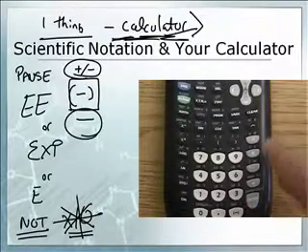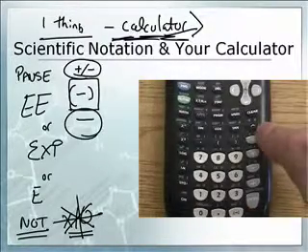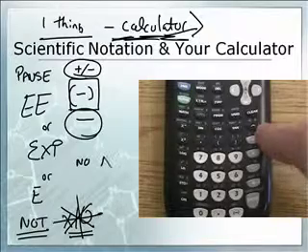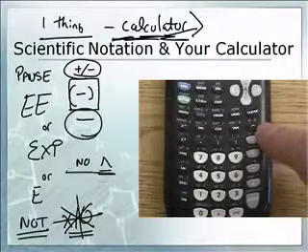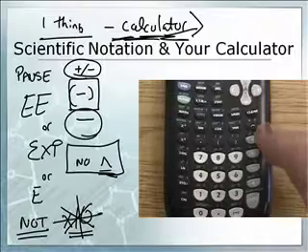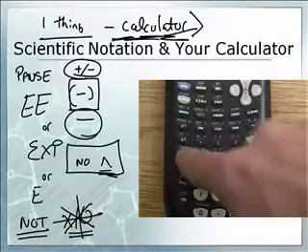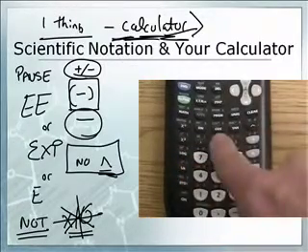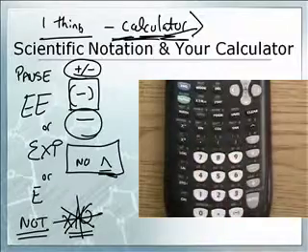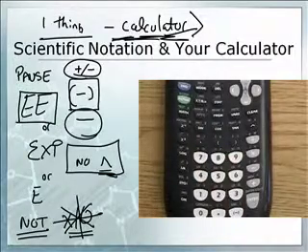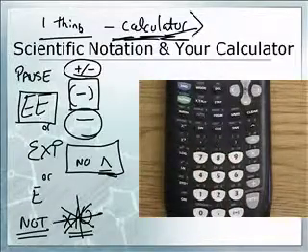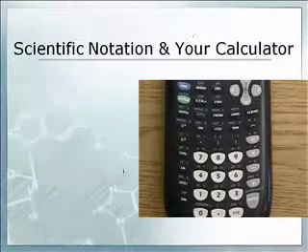Now, one other thing you don't want to use, stay away from the caret. Okay, the caret will not help you with scientific notation. We're going to show you how to put it in the calculator here in just a minute. So don't use the caret, don't hit times, don't hit 10 to the x, and don't hit e to the x. You are going to use the EE button and the EE button only. Say EE, everyone. EE! Okay, that's what you want to do, the EE button.